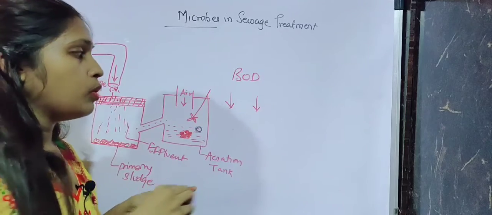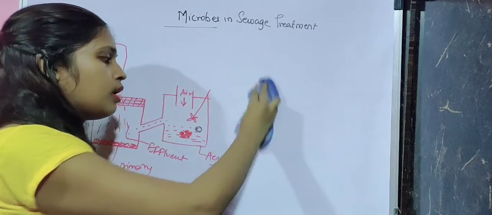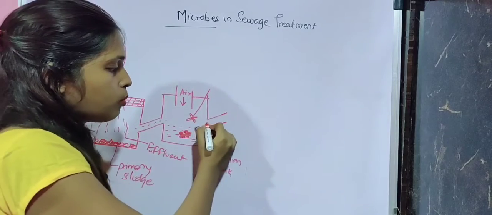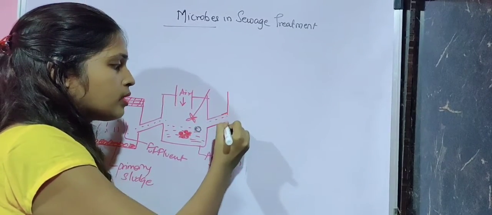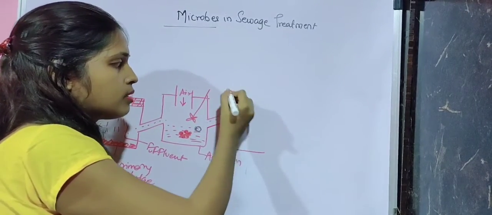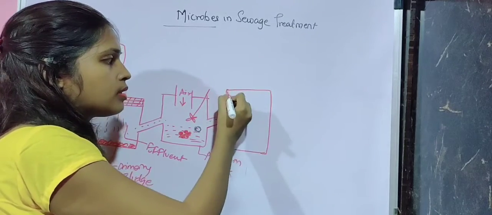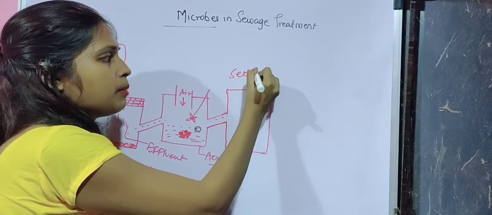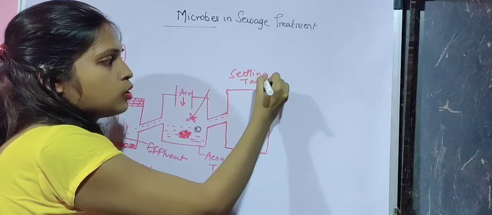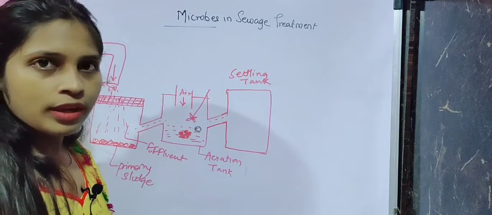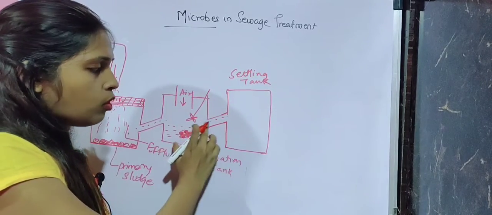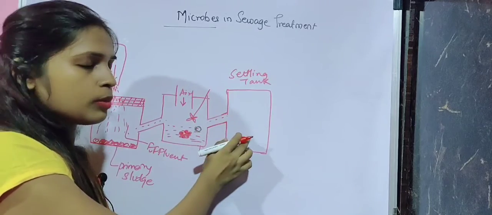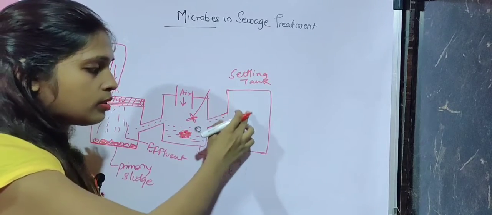When the BOD is reduced, the effluent is passed from the aeration tank to the next tank, which is called the settling tank, and this settling tank is compactly packed. There is no way for exposure to air. So all the effluent from the aeration tank will be given to the settling tank.